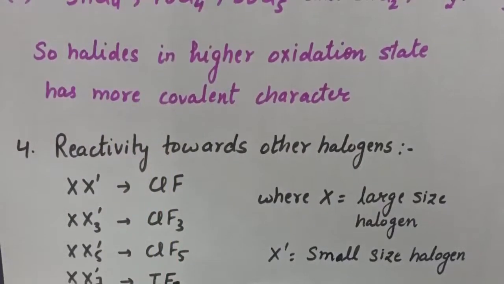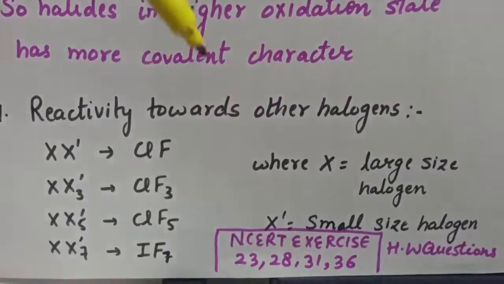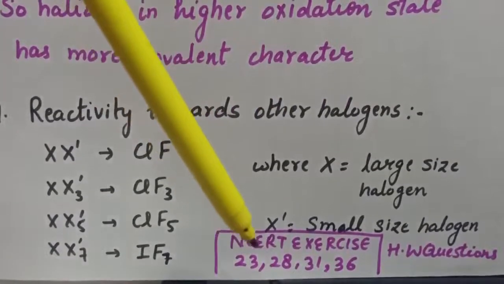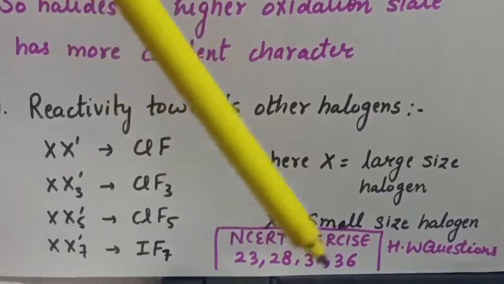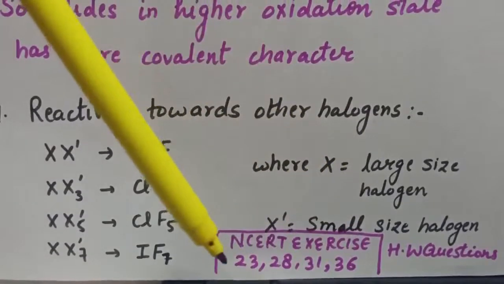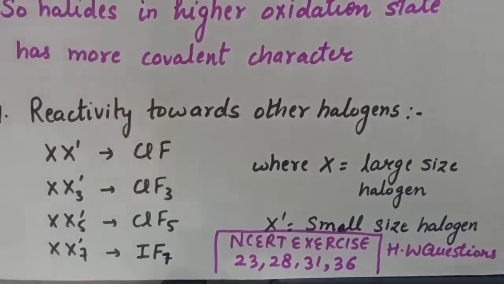Now these are the chemical trends. After doing this, you can solve NCERT exercise question numbers 23, 28, 31, 36. So these are the homework questions for today's class. Now I will be discussing the homework that I gave you in lecture number 8.